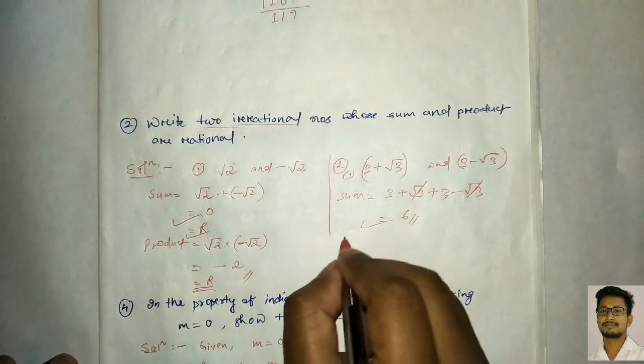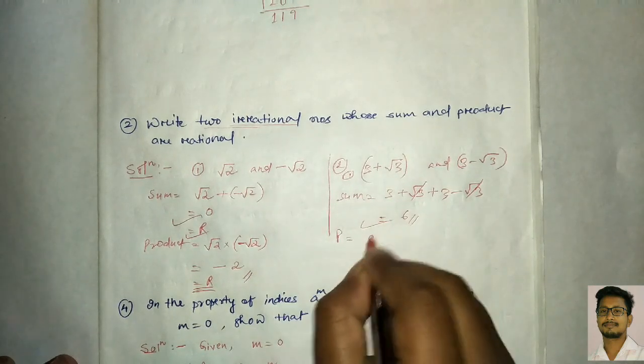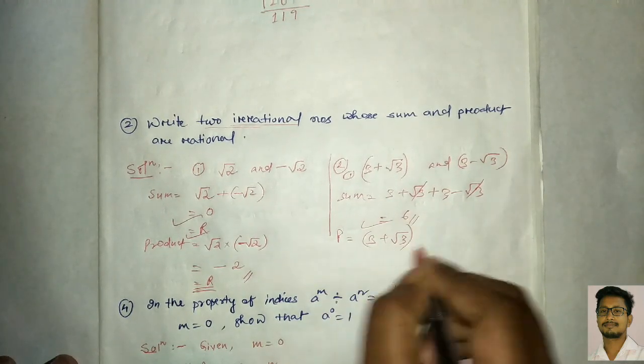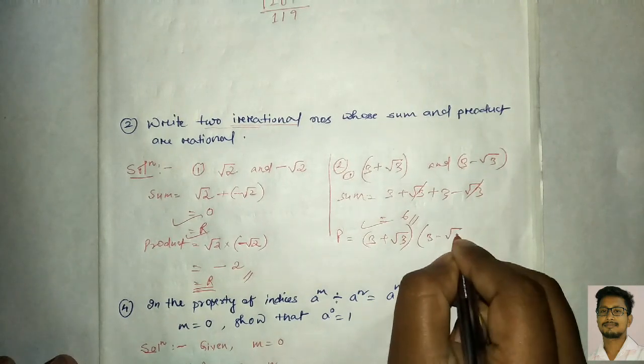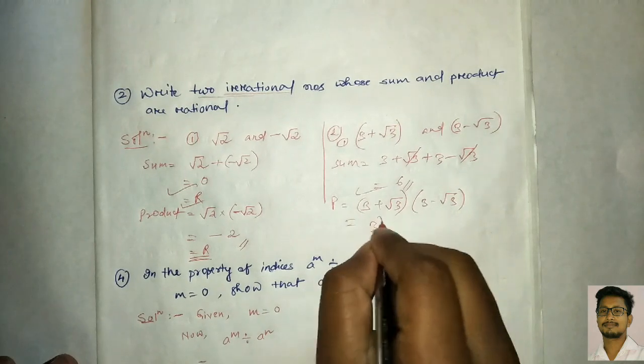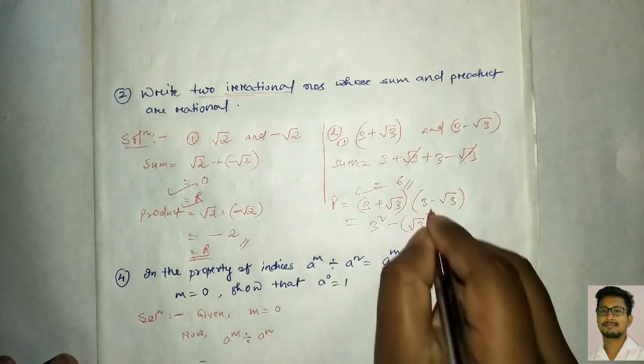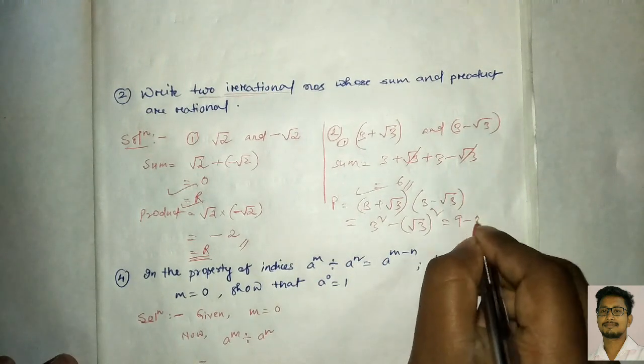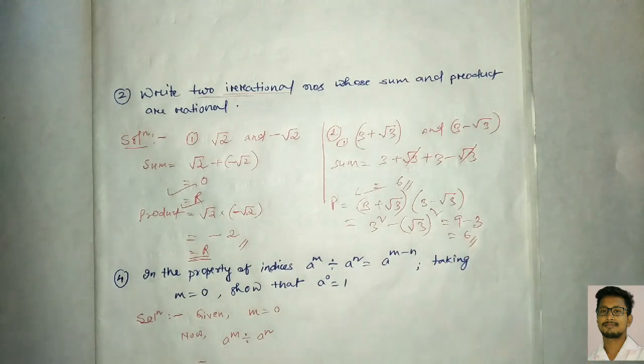Again you go for product. Now product. Okay, 3 plus root 3 whole into 3 minus root 3. So (a plus b) whole into (a minus b). What remains here? a square minus b square. That means 9 minus 3 remains 6. So this is also our rational number. Clear? So we have verified like that by taking a few examples of irrational numbers. Clear?